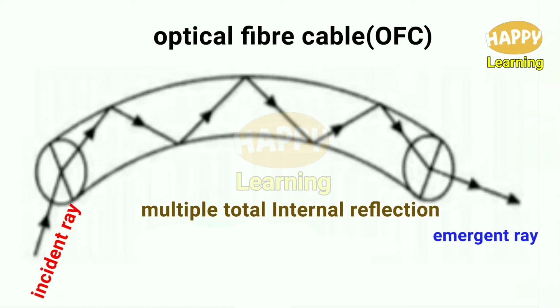Then when the light ray falls on the walls of this core, the condition that the angle of incidence is greater than the critical angle will be satisfied, and hence total internal reflection takes place. Thus the light is reflected back into the same medium, and this continues again and again, and the light ray after multiple total internal reflections continues to move along the core and reaches the other end of the fiber.